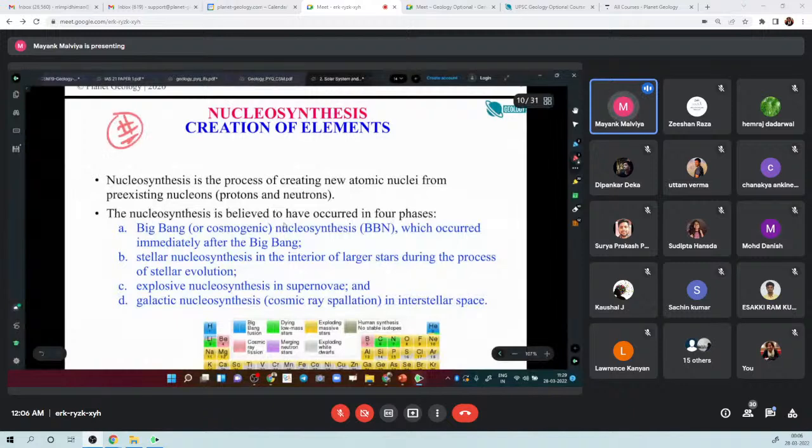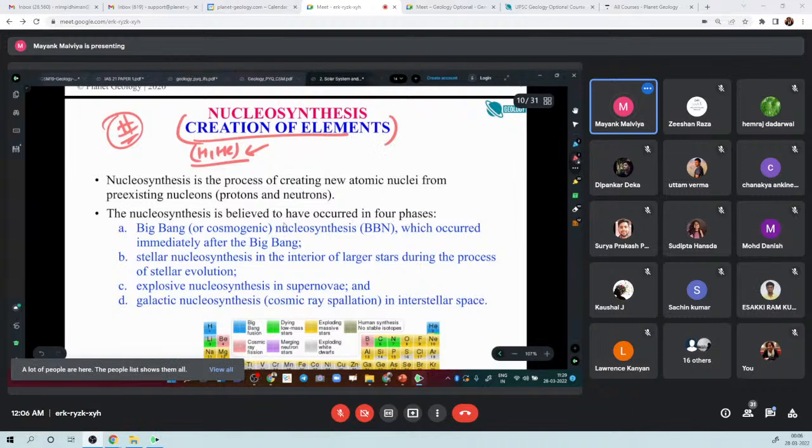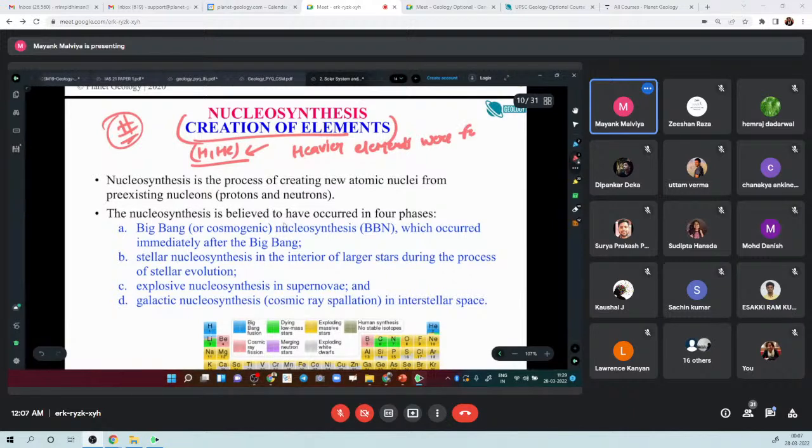Now, one thing I want to tell you: just now I said that when there was the Big Bang, the earliest universe had hydrogen and helium. Most of the matter was hydrogen and helium itself, right? So from hydrogen and helium, how were other heavier elements formed, right? Does anybody have any idea how other heavier elements were formed?